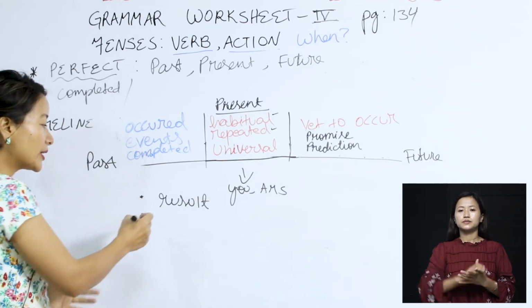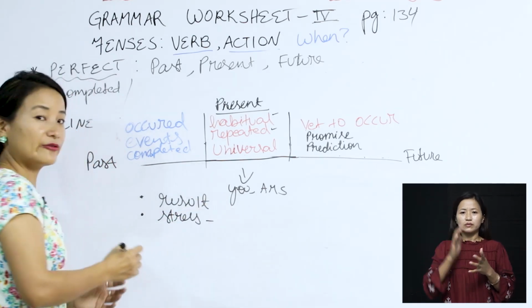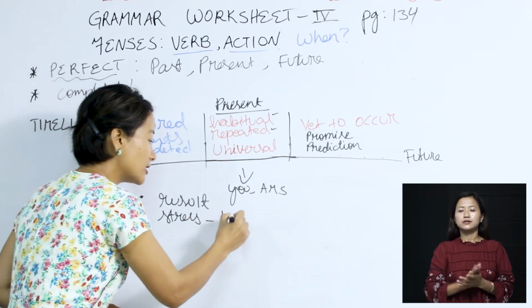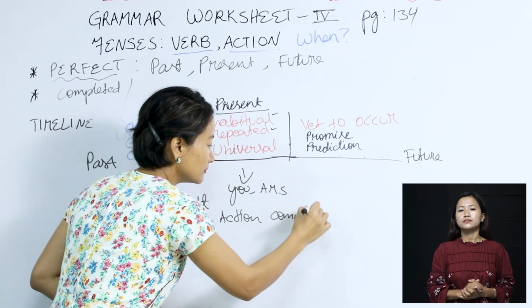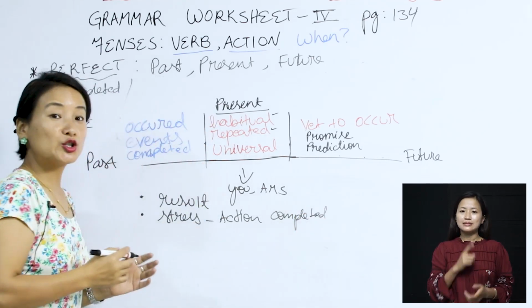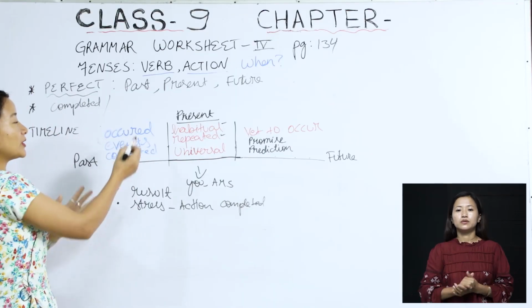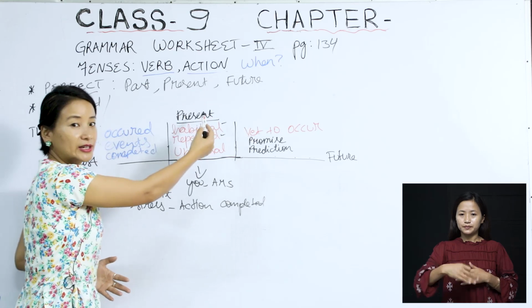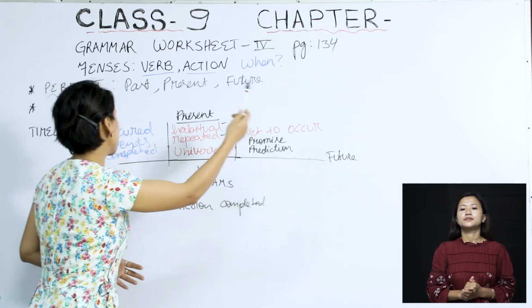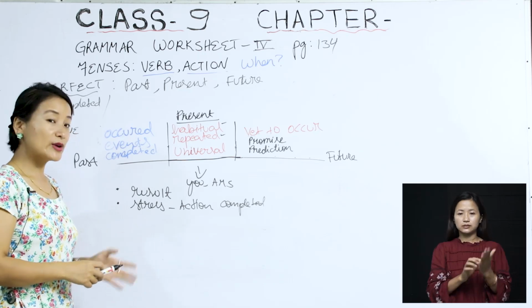Now, we also give emphasis on the fact that the action is completed, or to be completed in the future. So that's why you will find that we have past perfect tense, present perfect tense, and future perfect tense. Now we would be discussing these in detail with a few examples.